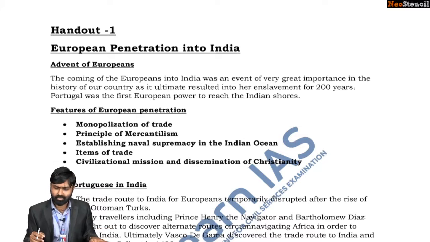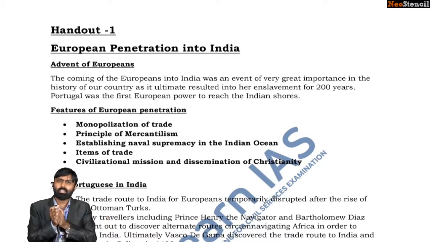So my simple question is, what is the chronological order of their arrival? We'll just look at their chronological order. We're going to elaborate on that later in this particular handout, but we'll have a discussion about the chronological order of their arrival. Can you tell me what is the chronological order of their arrival? Now, who came first?